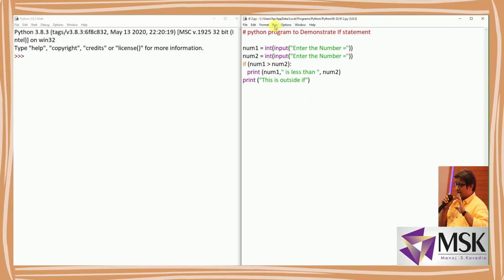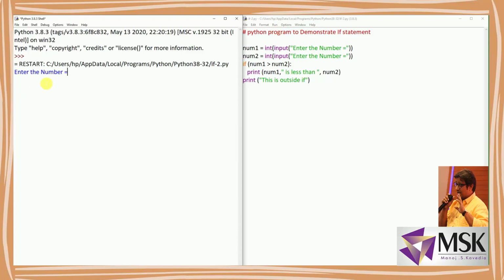Now code execution. Now it says enter number 1. So I am entering 100. Enter number 2. I am entering 200. Now see, number 1 is 100, number 2 is 200. So number 1 greater than number 2 is not true, so it is not printing this statement. It is coming directly outside if.